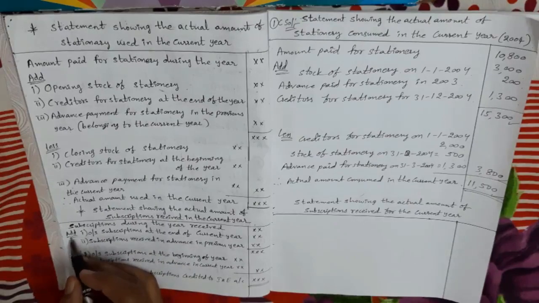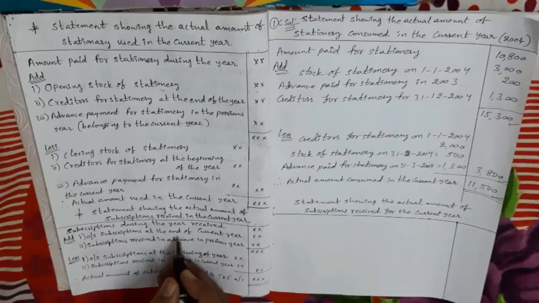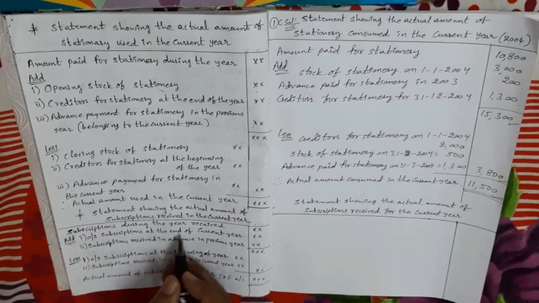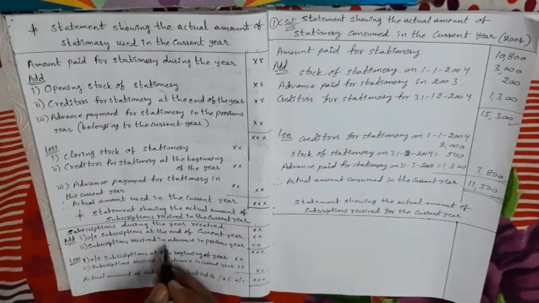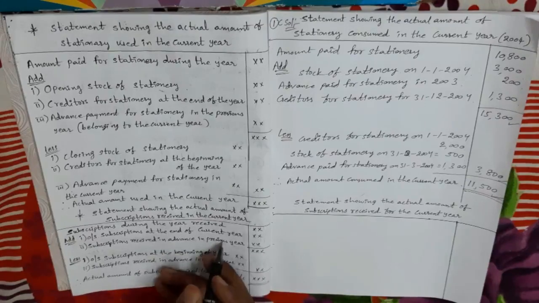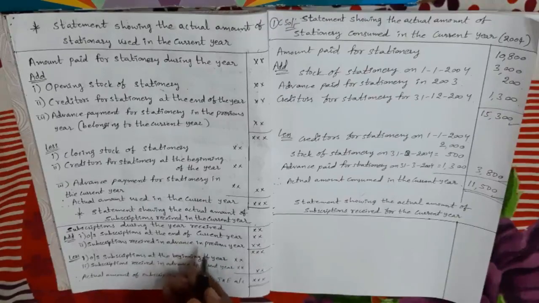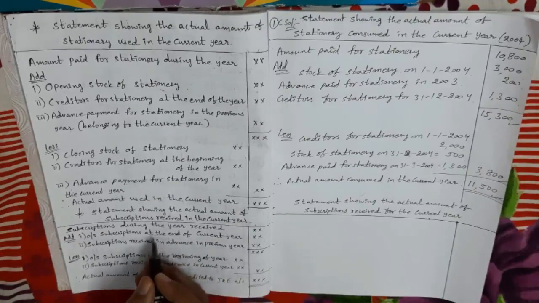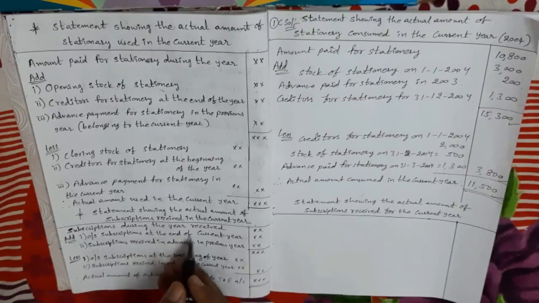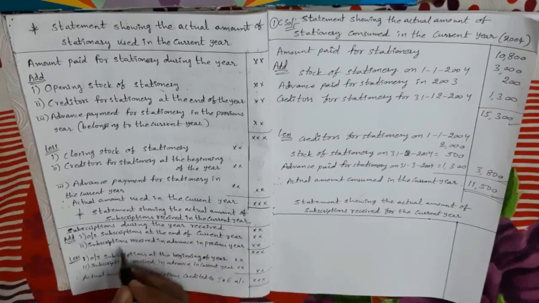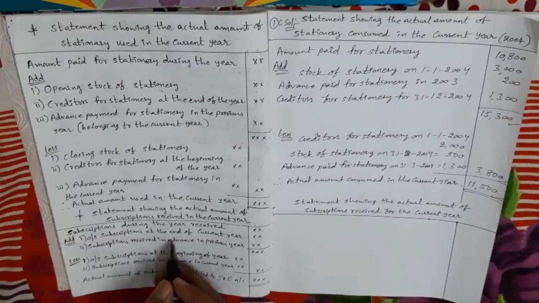What we have to add: outstanding subscriptions at the end of the current year, present year outstanding subscriptions. Next, subscriptions received in advance in previous year. Previous year advance received is also related to present year only now. So present year related means we have to add. One is outstanding subscription at the end of the current year, and the other is subscription received in advance in previous year, also present year related. So these two amounts we have to add.